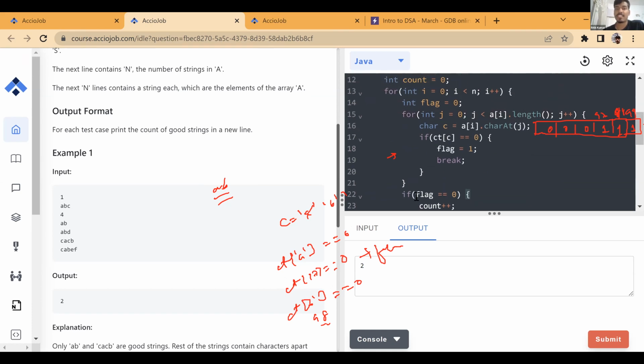Next iteration, when you have this string as ABD, for A and B, it is not going to satisfy. But when you change it to D, count of D character, and you compare it with 0, this is a count of 100, which is actually 0. Count of 97, 98, 99 is 1, but count of 100 is 0. So this will be true. We change the flag to 1 and we break. Outside the loop, we check is flag 0. No, we don't increase the count because this is not a good string.